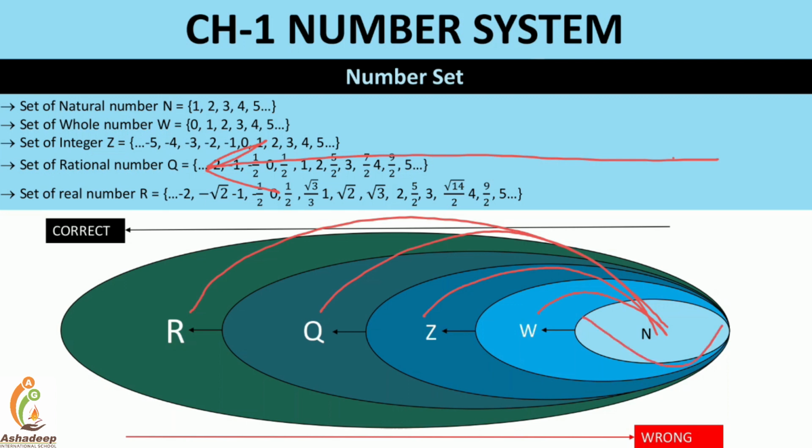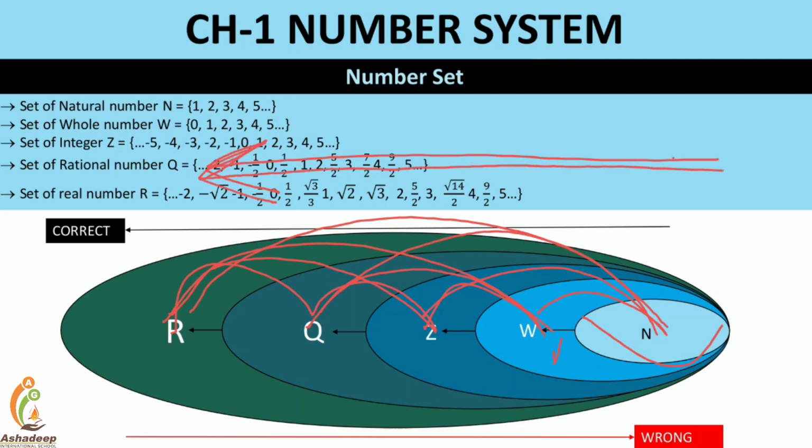Every natural is a whole. Every whole is an integer? Yes. Every whole is a rational? Yes. Every whole is a real? Yes. Every integer is a rational? Yes. Every integer is a real? Yes. Every rational is a real? Yes. So in this way, if you go from left to right, the statements are correct.